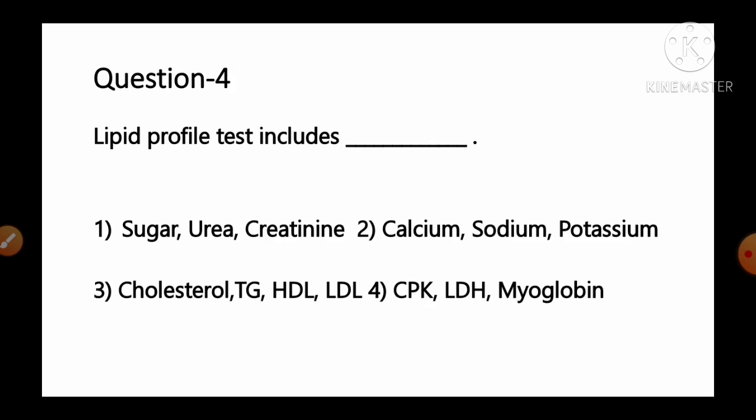Move to the next question number 4. Lipid profile test includes dash, and the options are: number 1 sugar, urea, creatinine, number 2 calcium, sodium, potassium, number 3 cholesterol, triglyceride, HDL, LDL, number 4 CPK, LDH, and myoglobin.